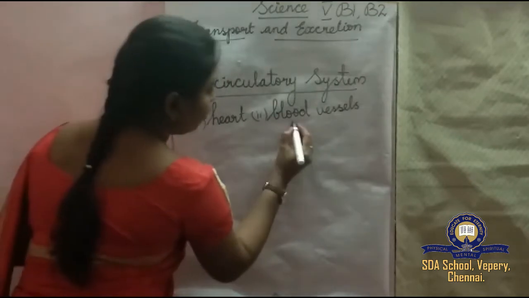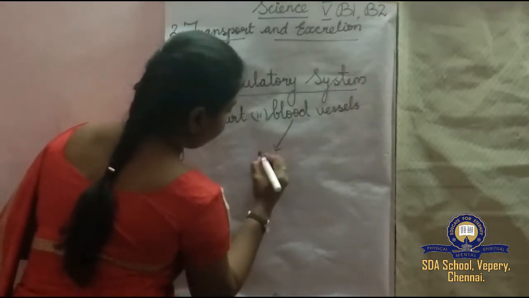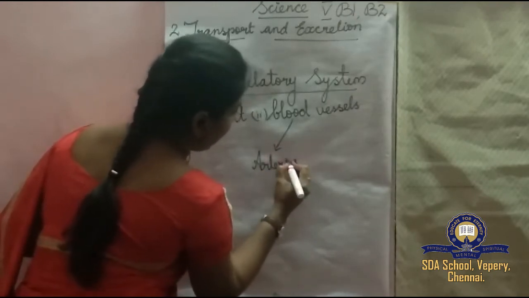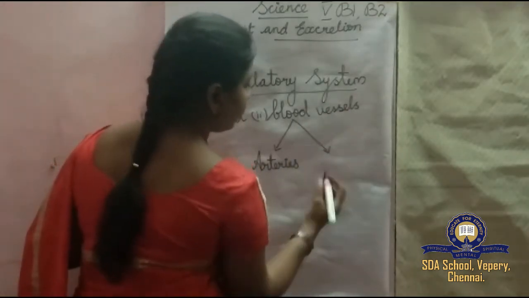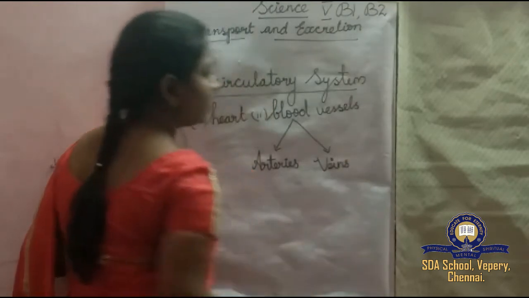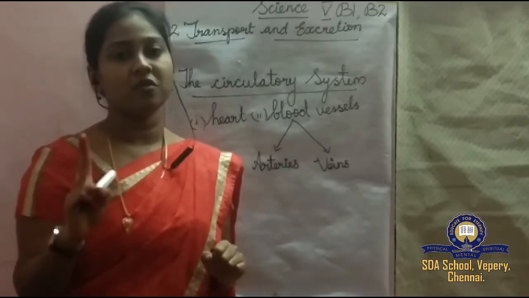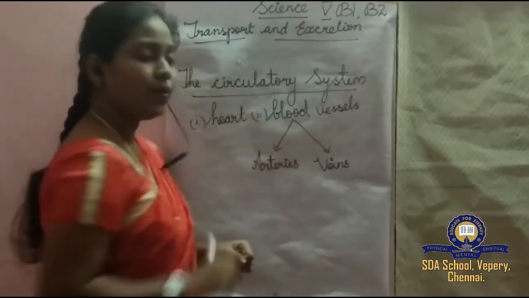The first one is arteries, A-R-T-E-R-I-E-S. The second one is veins. How many types of blood vessels are there? Two types. What are they? Arteries and veins.